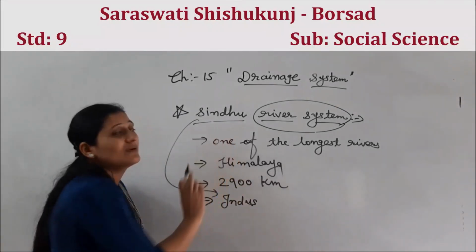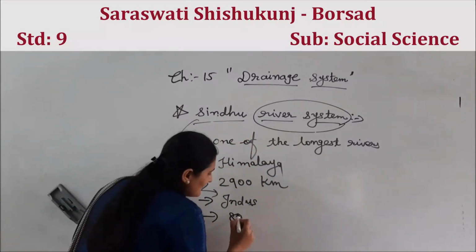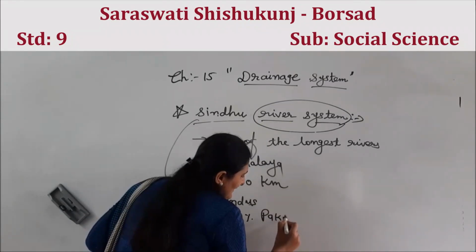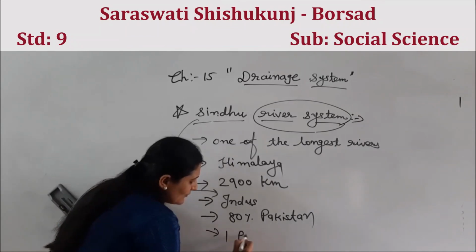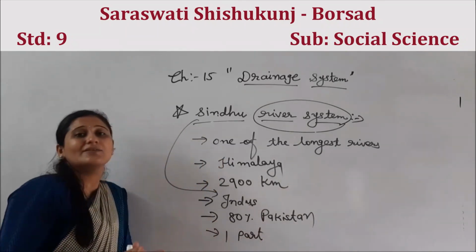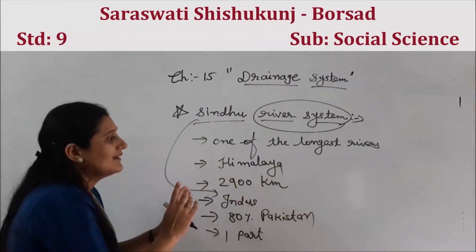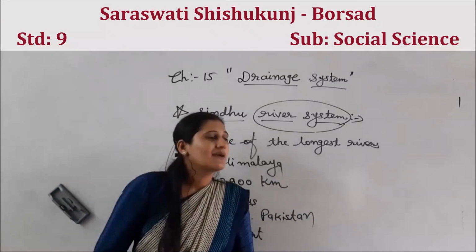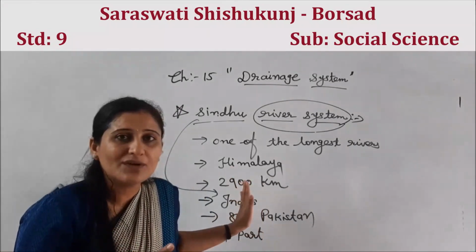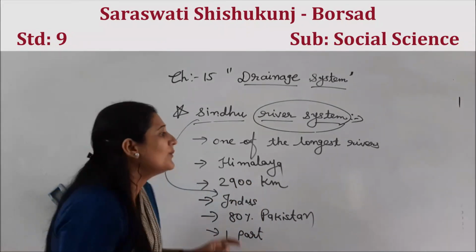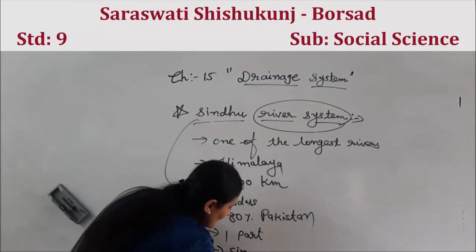Now, let me tell you, 80% of this river is in Pakistan. Only one part of the river is in India, three parts in Pakistan and one part in India. So, some years ago, there was a problem of agreement about who will use the water of Sindhu river and who will not. So they made an agreement.